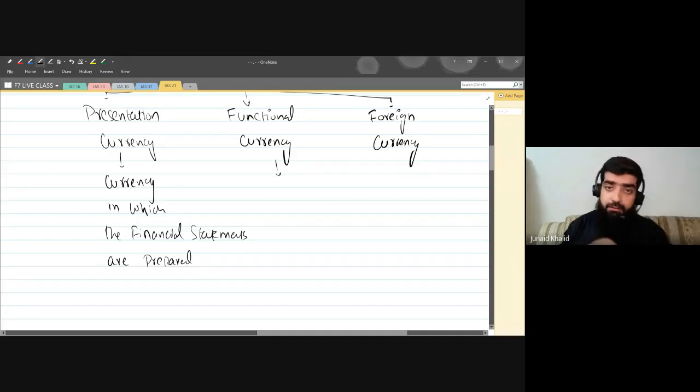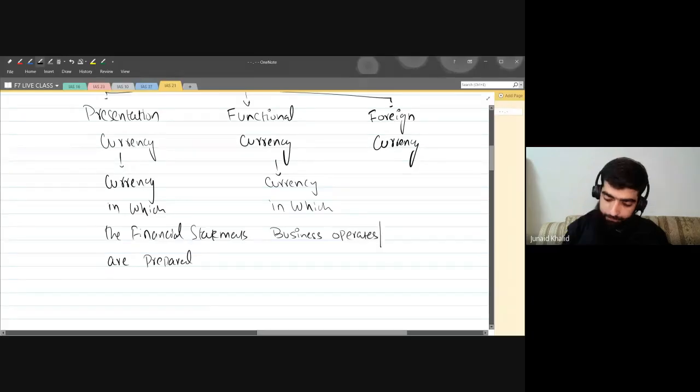Number two, what is functional currency? I will explain you this one. Functional currency: the currency in which the business operates or incurs operating or financial expenses.